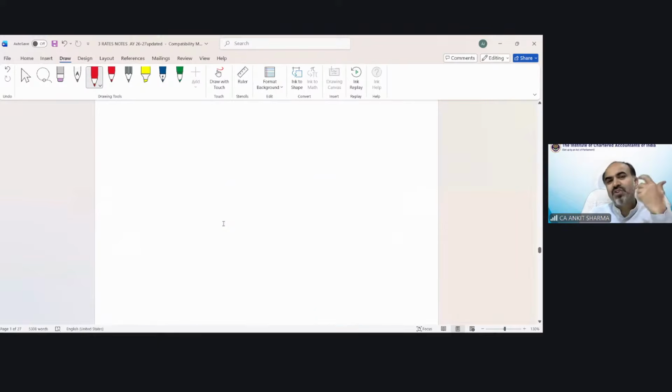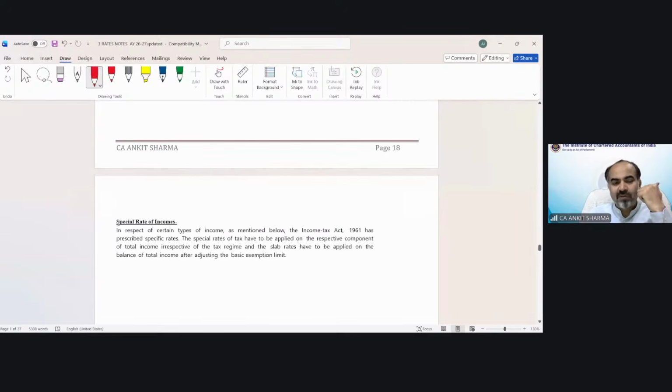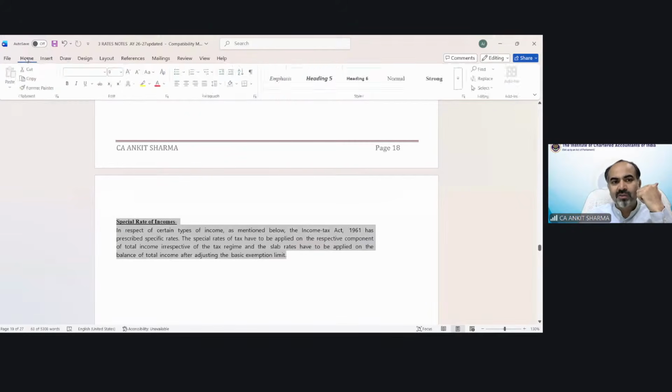Now there are special rates of taxes. As I have told you, whatever we have gone through so far are normal rates of taxes, slab rates. But there are some special incomes on which a special rate of tax is going to be applied. The good news is these special rates are going to be discussed in the various topics included in the coming 4 chapters.